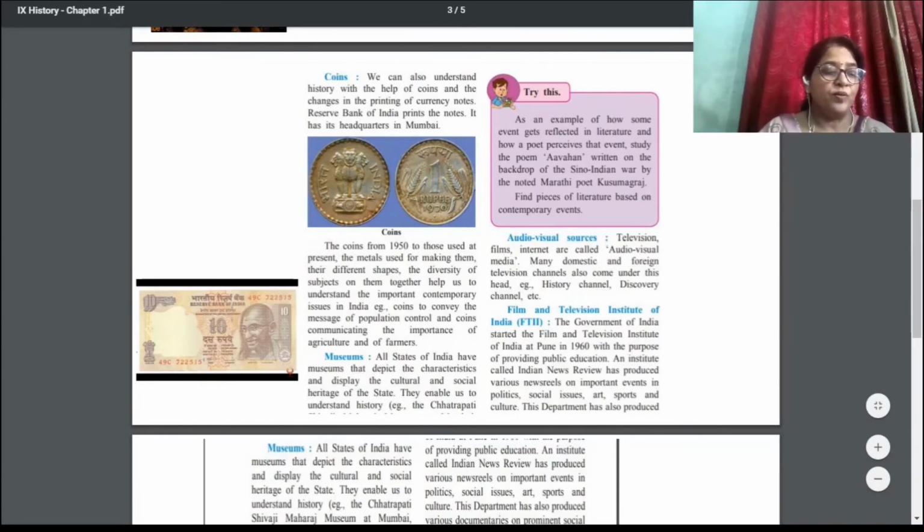The poem by famous poet Kusumagraj. In this poem, he described the warlike situation between India and China in 1962. It is an example of how some event gets reflected in literature, means this poem also acts as a source of history.